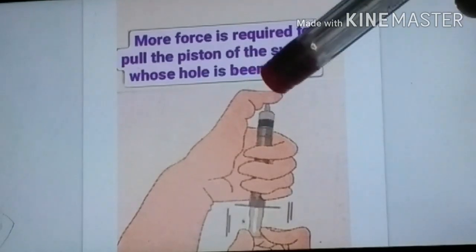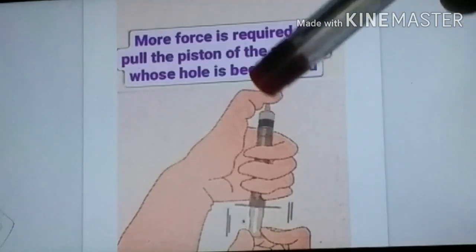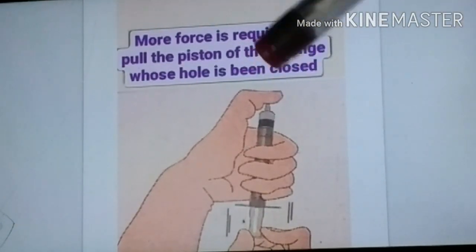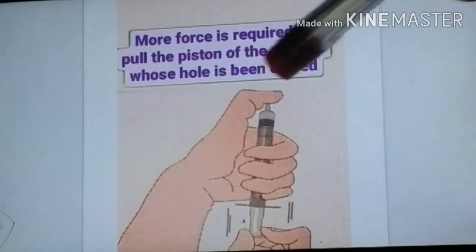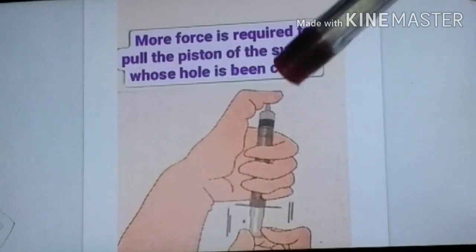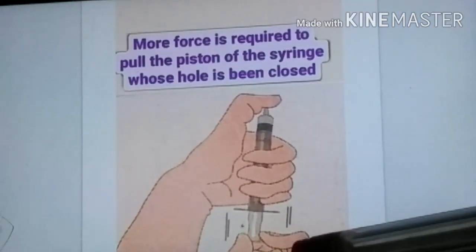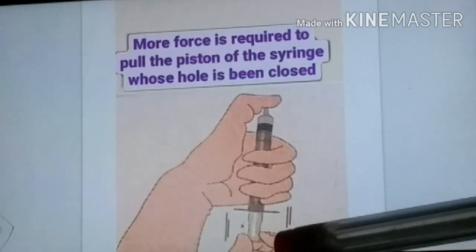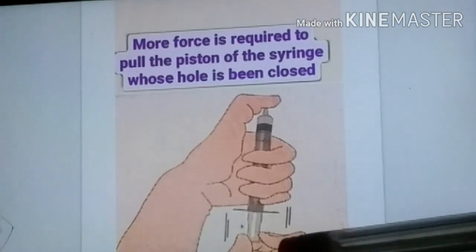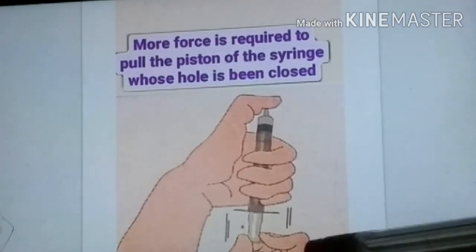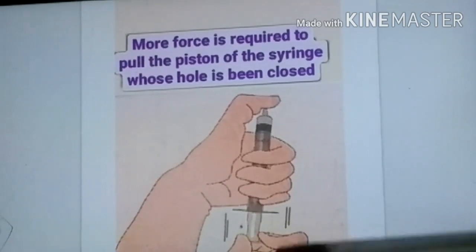The pressure exerted by the air molecules is called what? Atmospheric pressure. So atmospheric pressure is lesser over the hole, and the atmospheric pressure near the piston will be higher, because when we release our hand, atmospheric pressure is high.